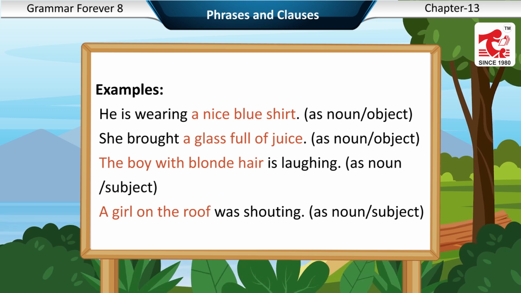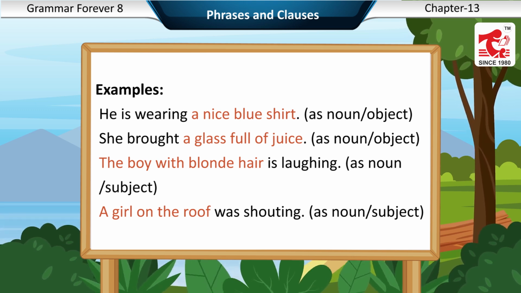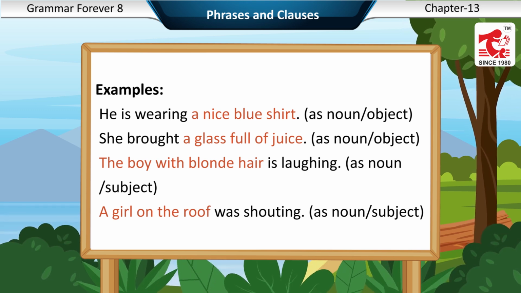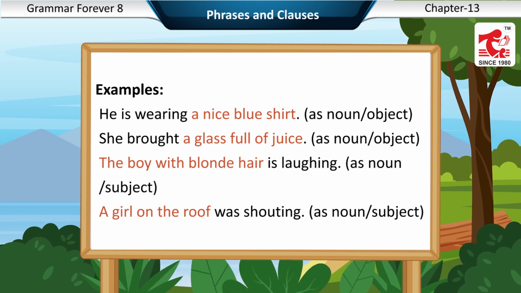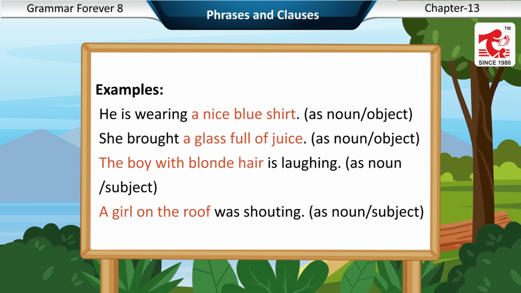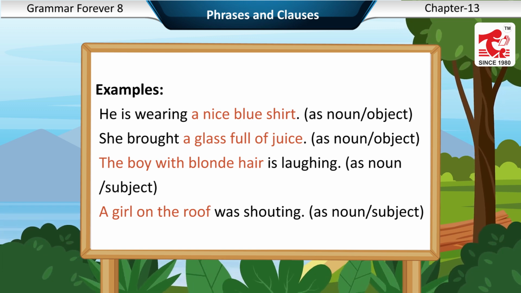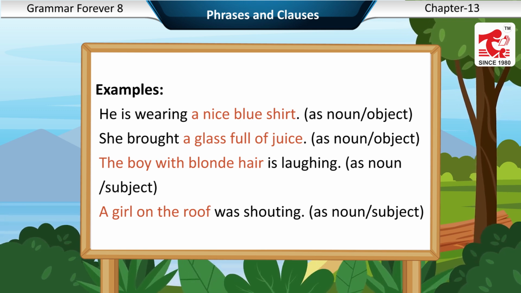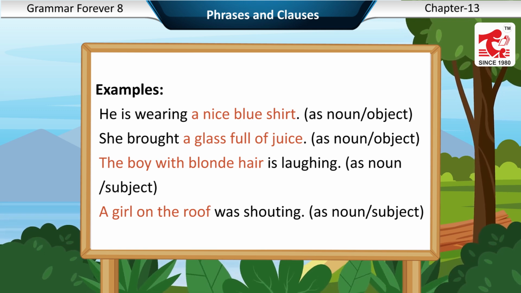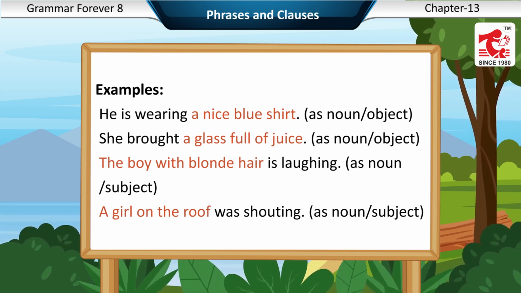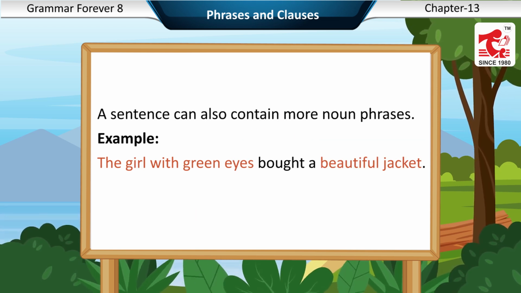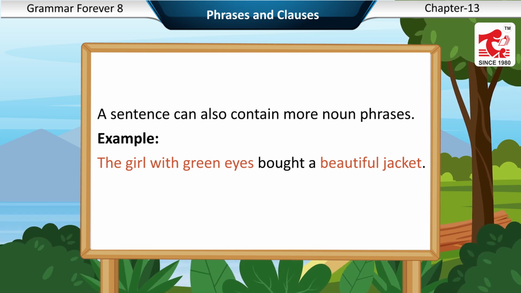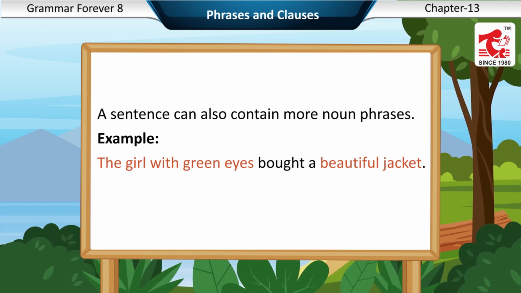Examples: he is wearing a nice blue shirt. As noun or object. She brought a glass full of juice. As noun or object. The boy with blonde hair is laughing. As noun or subject. A girl on the roof was shouting. As noun or subject. A sentence can also contain more noun phrases. Example: the girl with green eyes bought a beautiful jacket.